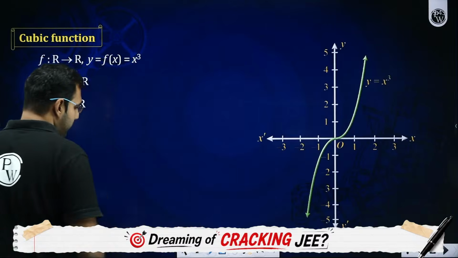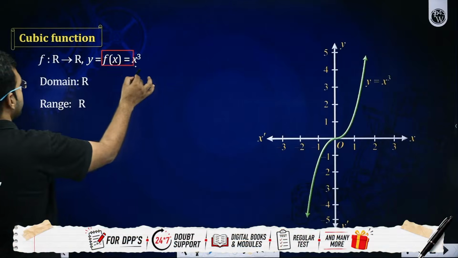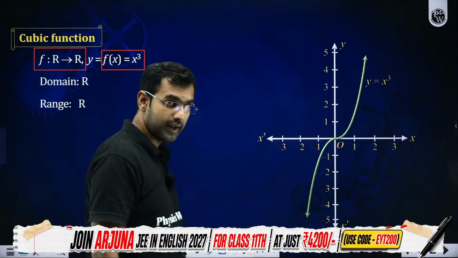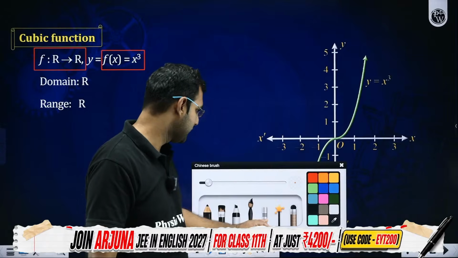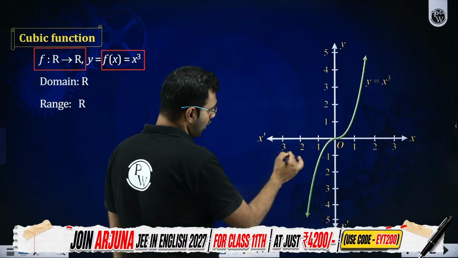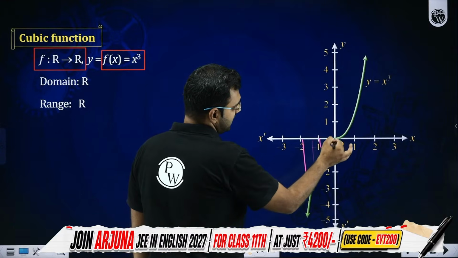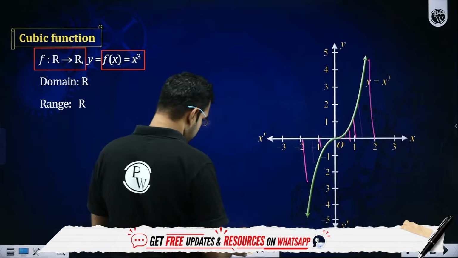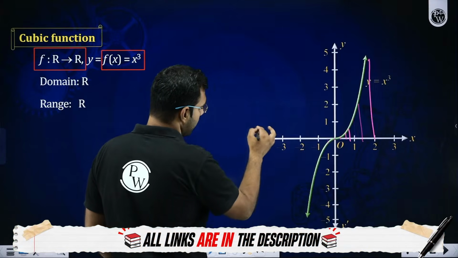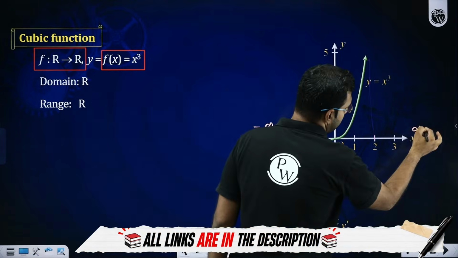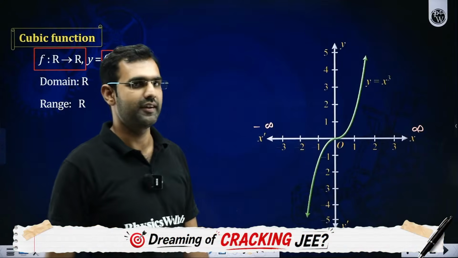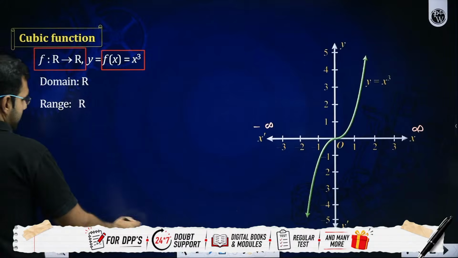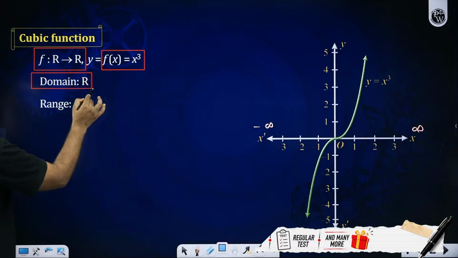So cubic means f of x equals x cube. Their domain and codomain both are R. If I draw the graph of f of x equals x cube, what I clearly notice is that on the x-axis, I see the graph exists everywhere, from minus infinity to plus infinity, along the x-axis. Which means its domain is going to be all the real numbers.